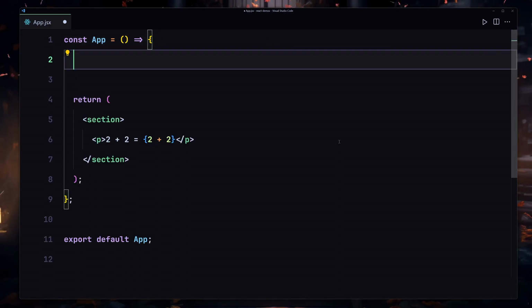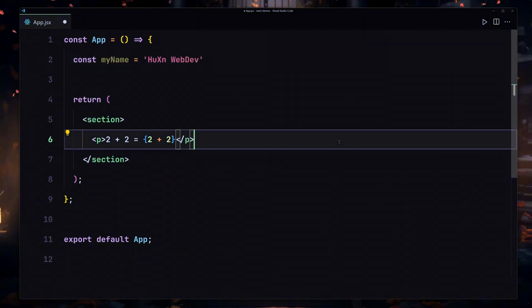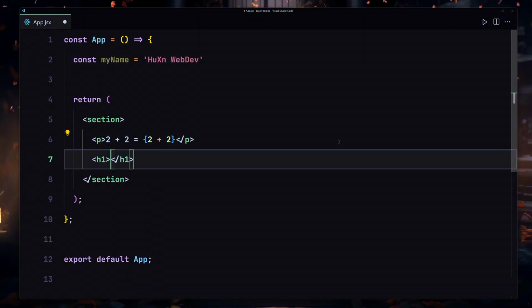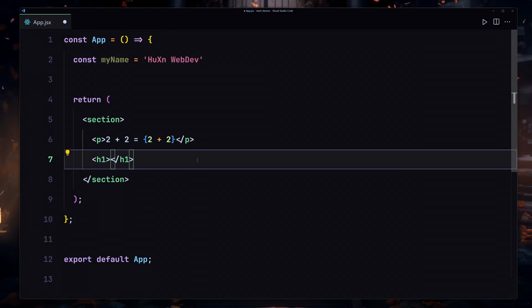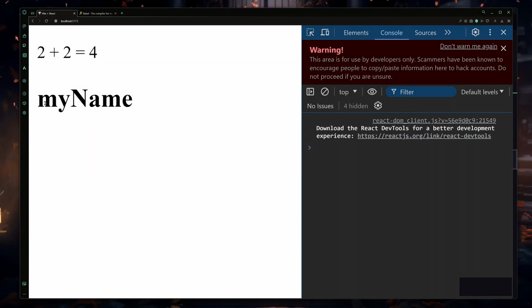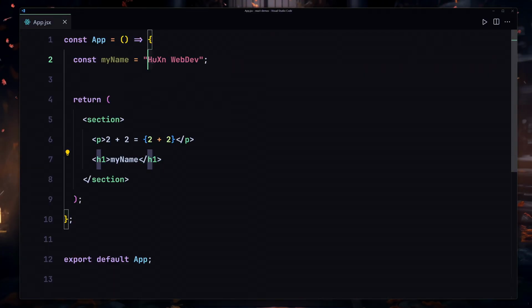Next, I'll create a variable with the name myName, and I'm going to store my name inside there, like Hussein Web Dev. And now underneath this paragraph, I'm going to create my h1 right here. Let's suppose I want to dynamically render my variable inside this h1, how can I go about doing that? If I just write myName and save my file, I'm getting myName right here, but I want to get the value Hussein Web Dev. So how can I go about doing that?